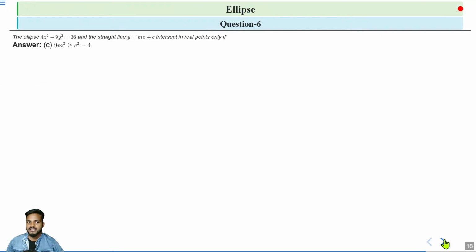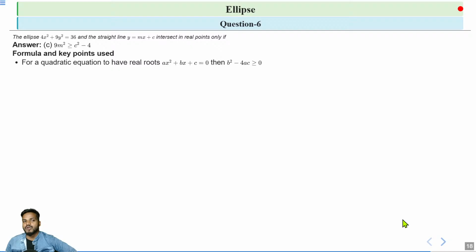The correct answer is option C, that is 9m² ≥ c² − 4. For a quadratic equation to have real roots, we know the discriminant should be greater than or equal to 0, that is b² − 4ac ≥ 0. Now, as these two curves are intersecting, when we solve, we get the point of intersection.